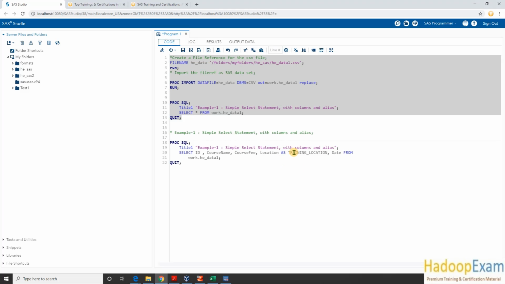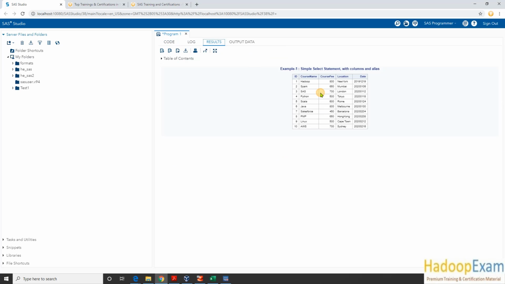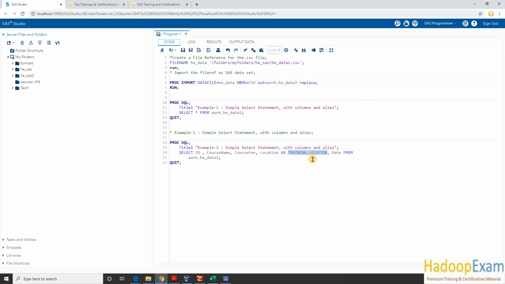Now I wanted to give a different name to the location. So what would I be using here as an operator? You can see here, and what exactly is this known as? Alias. So what I wanted to give this column name as when my output report is generated. You can see it is saying location over here, but I don't want my report to say location. I wanted to say training location.